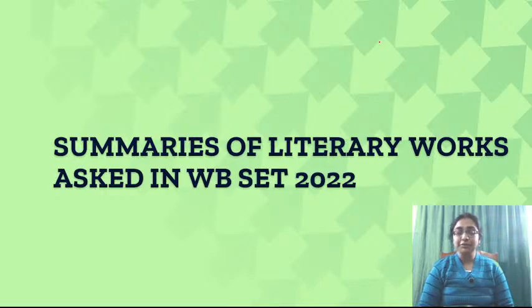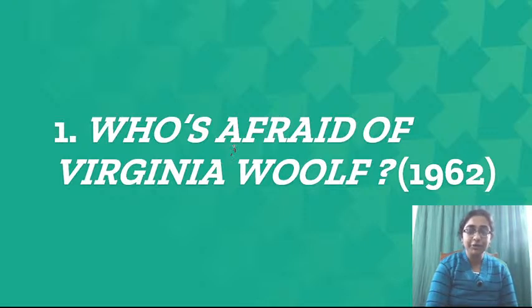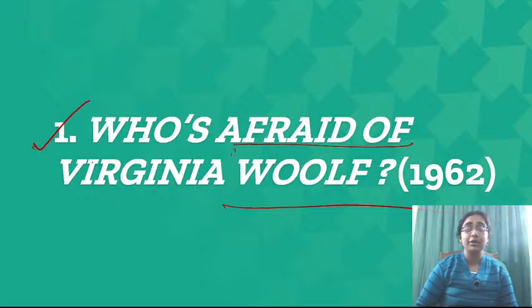Okay, so our first work is Who is Afraid of Virginia Woolf, published in 1962. So there is a question asked in the question paper that the character of an imaginary child appears in which work? And the answer will be Who is Afraid of Virginia Woolf. So we will discuss the detailed summary of this particular work.